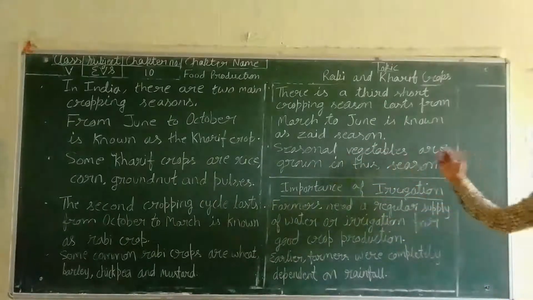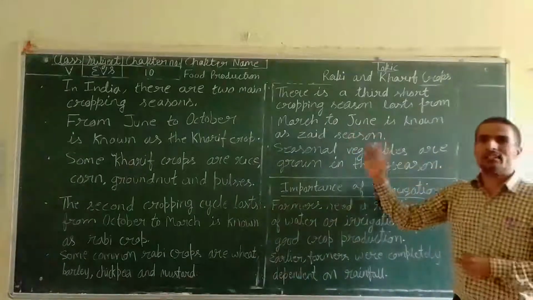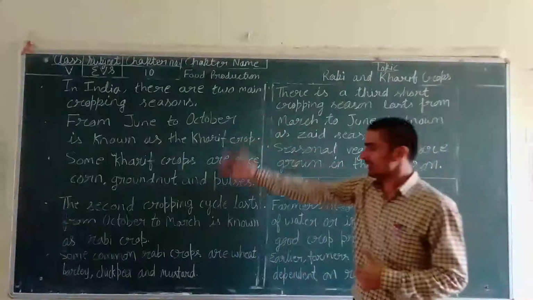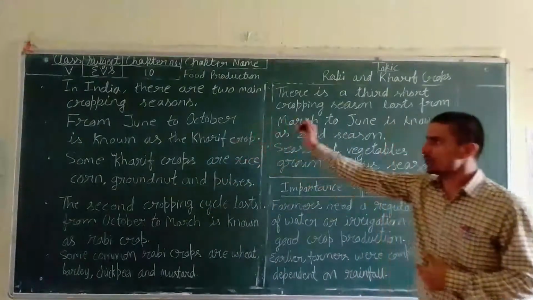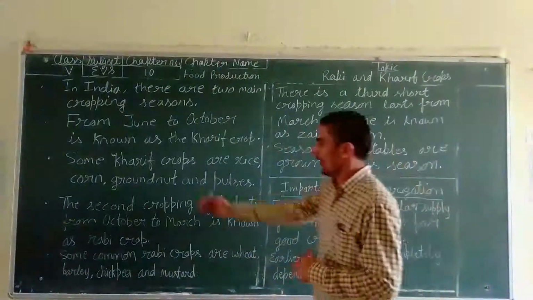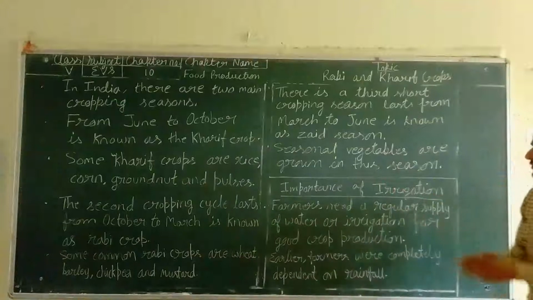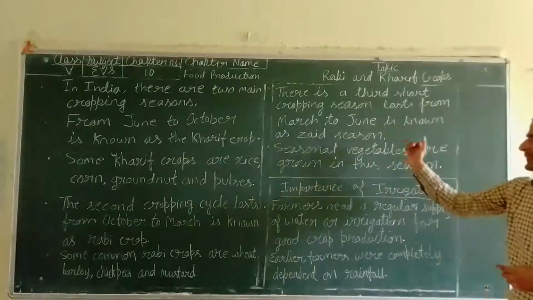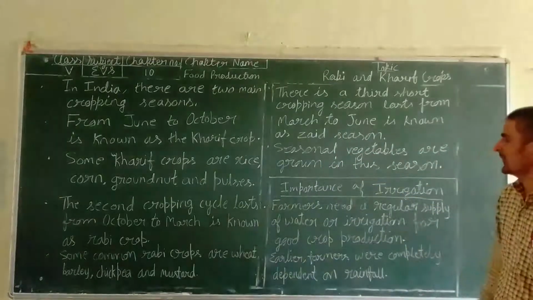Seasonal vegetables are grown in this season. During the Zaid season, only the seasonal vegetables can be grown. So these are the two main crop cycles: June to October, Kharif crop, and October to March, Rabi crop. And in between, the short time from March to June is the Zaid season, in which seasonal vegetables can be grown.